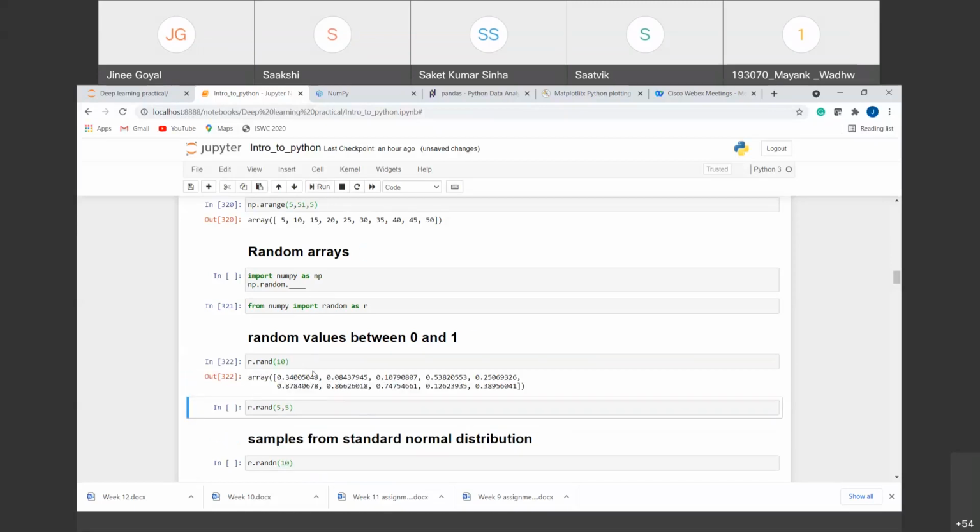So here you can see we have added 10 here. So it will give us 10 values between 0 and 1. By default, all the values will be in the range of 0 and 1. This is the one-dimensional array.